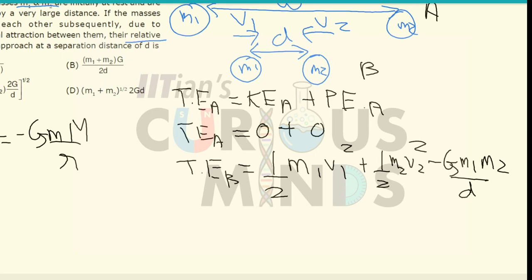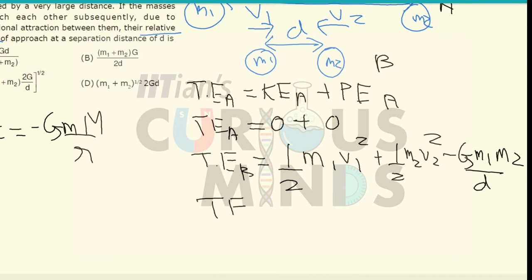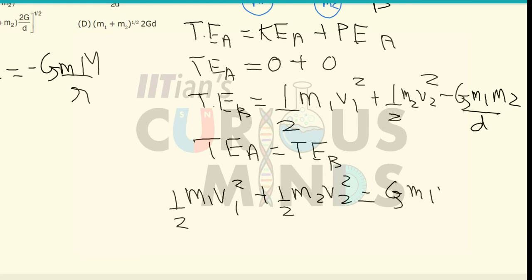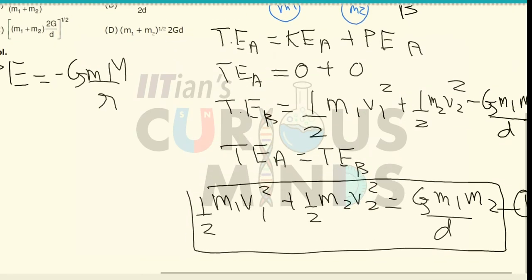Now, I will assume there is no drag force and no friction, so the total energy at position a is equal to the total energy at position b. That is, 0 equals half m1 v1 square plus half m2 v2 square minus G m1 m2 divided by d. So half m1 v1 square plus half m2 v2 square is equal to G m1 m2 divided by d. Let this be equation number 1.